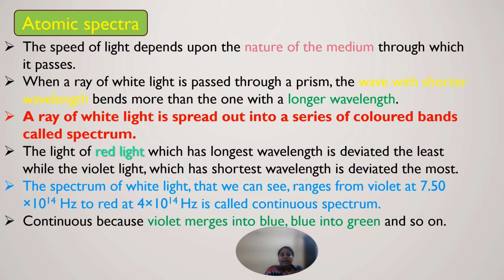The next one is emission and absorption spectra. The spectrum of radiation emitted by a substance which has absorbed energy is called emission spectra. So, if it absorbs energy, then it is an emission spectrum. Atoms and molecules which have absorbed radiation are said to be excited. So, if the atom is said to be excited, then what happens?